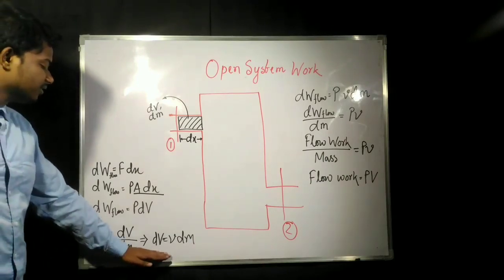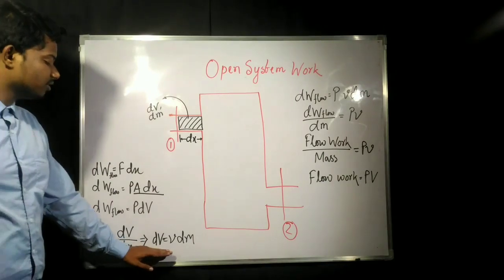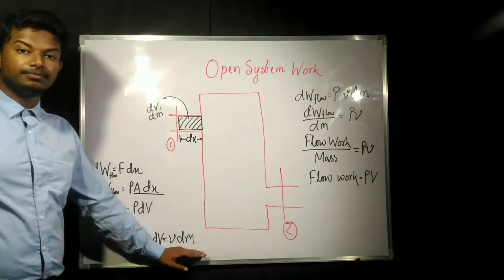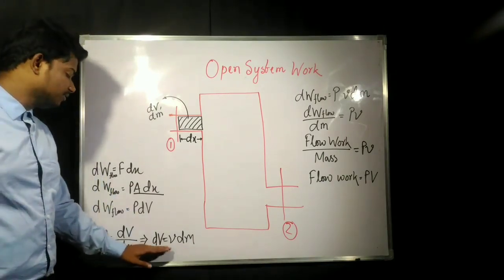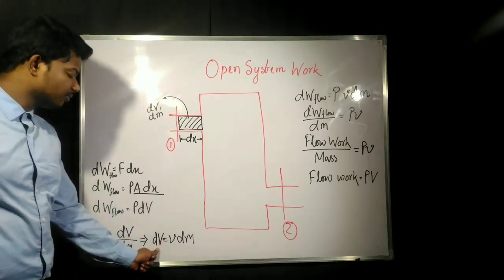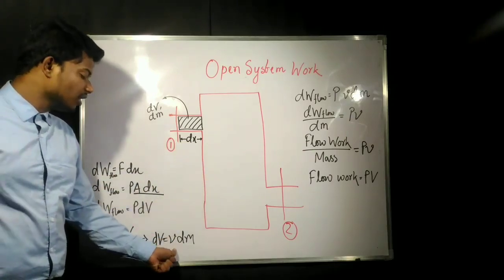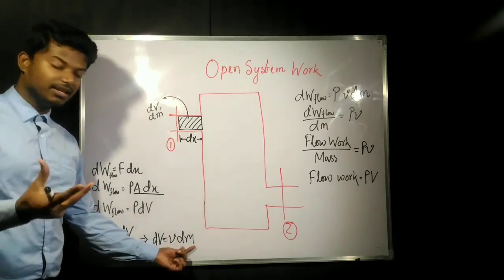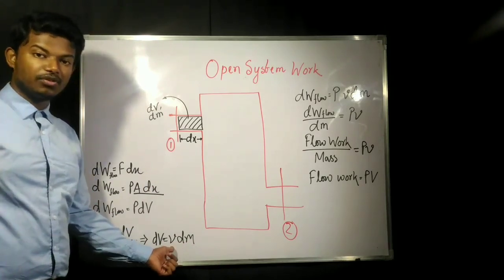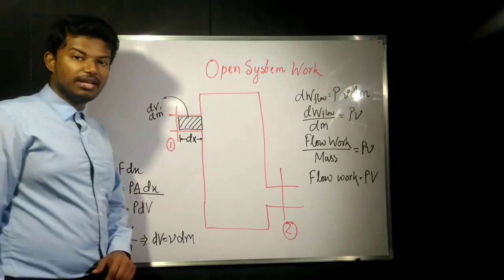From this we can write dV equals specific volume into dm. That means the volume of any element is the product of the mass of that thing into the specific volume of that particular thing. So dV equals v into dm.